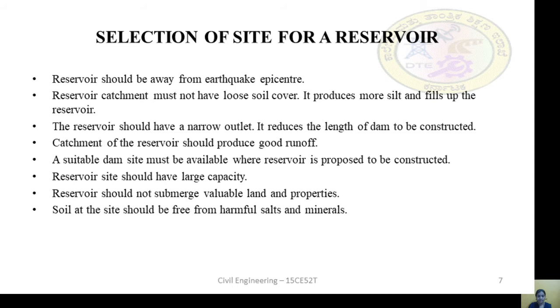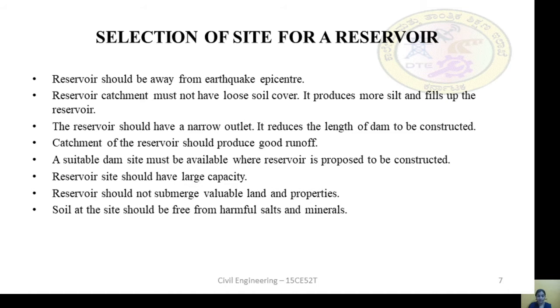The site should be such that the depth of the reservoir is maximum. The more the depth of the reservoir, the larger will be the capacity of water storage. That is why we will go for a large depth reservoir.